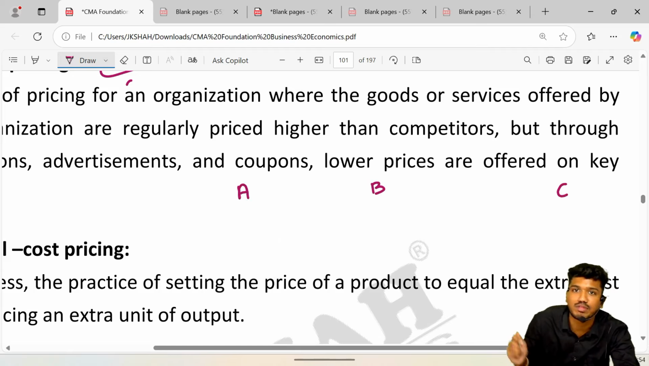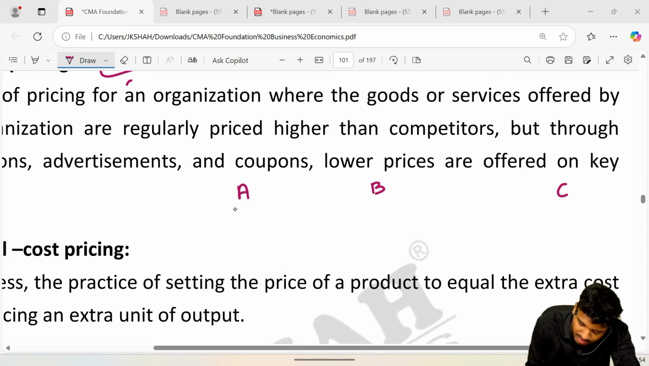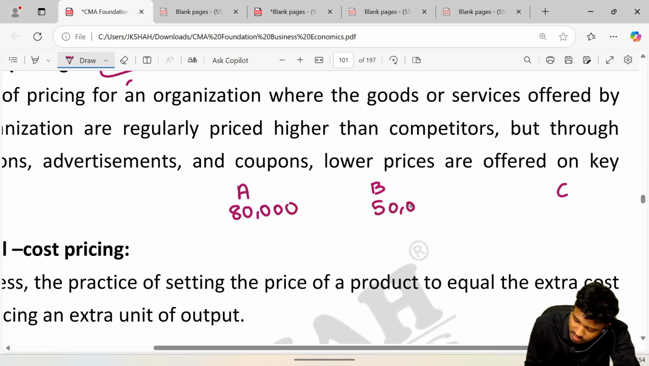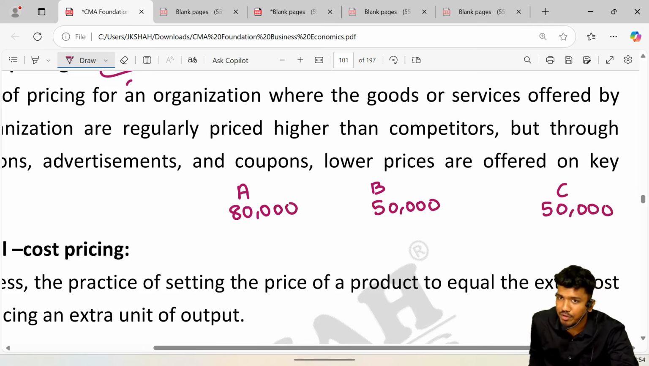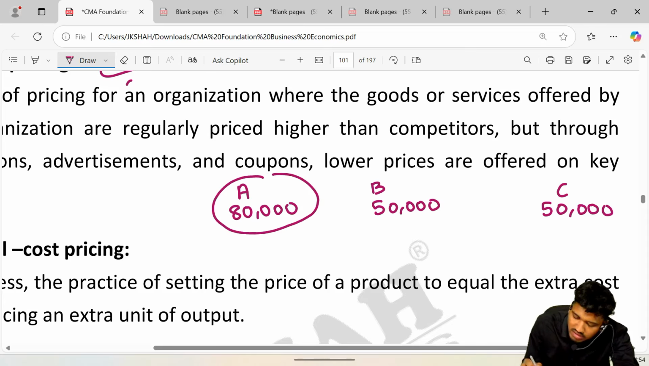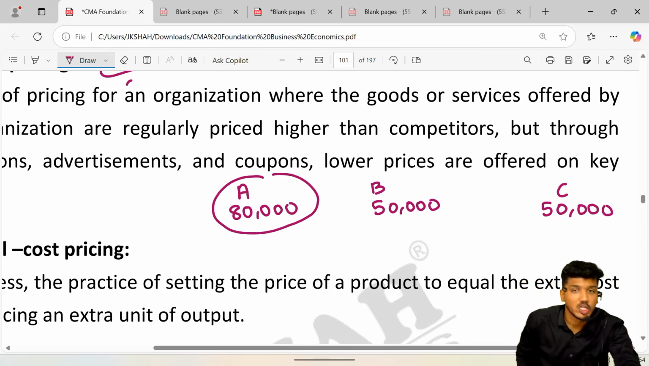They have kept the fees of CMA Inter at 80,000, 50,000, 50,000. Now, if you see, coaching class A has set a really very high price. Now, what is he doing? He further is issuing coupons, that is, scratch and win cards.